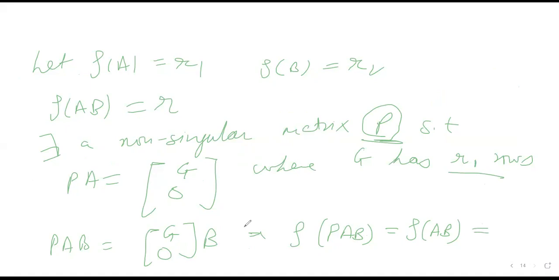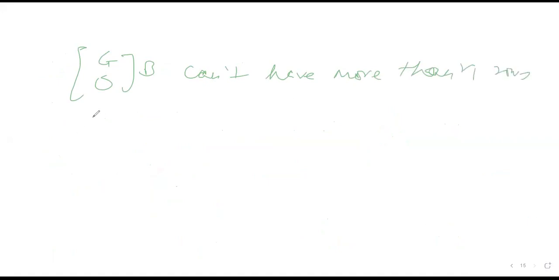And what is the rank here? If you see this, it has only R1 rows, and if you multiply it with B, the product cannot have more than R1 rows. We assumed rank of AB equals R, but this will always be less than or equal to R1, because this product G0 into B cannot have more than R1 rows. Why?